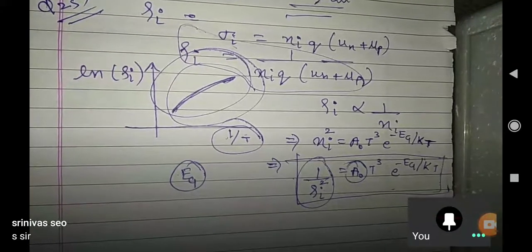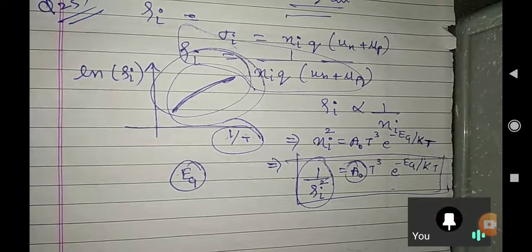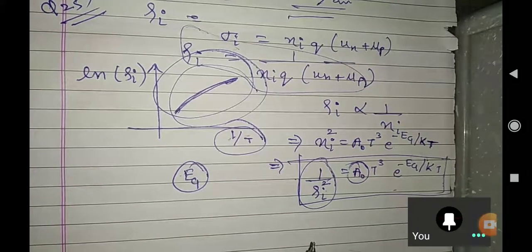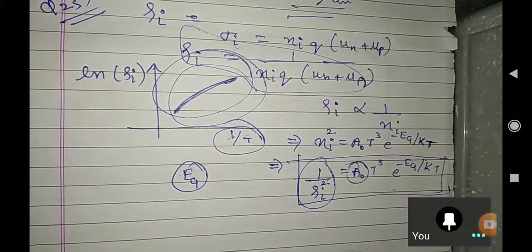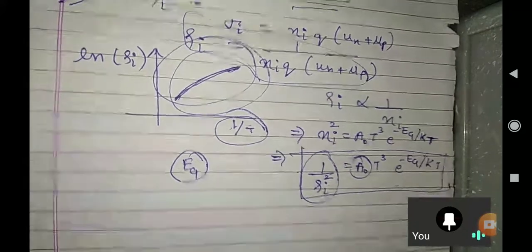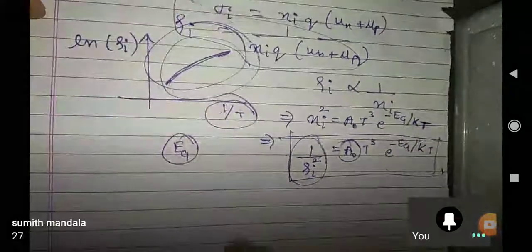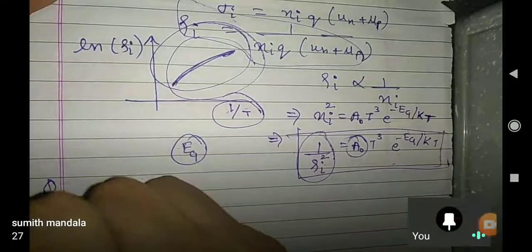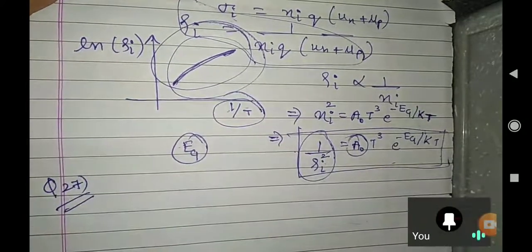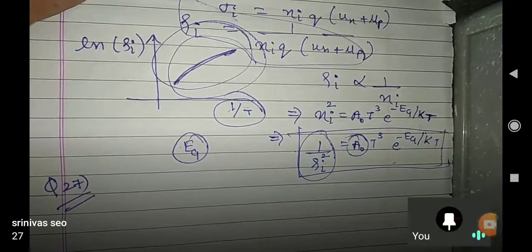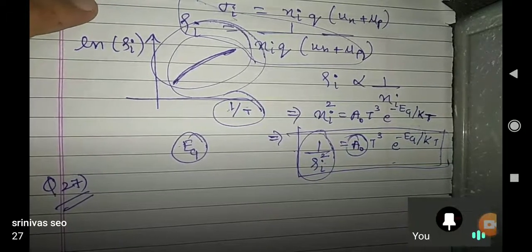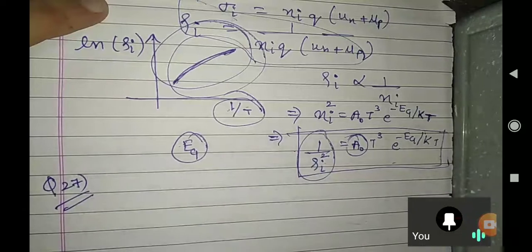Okay, fine. Now let us take more questions from 26 to 31. Any doubt in this? I hope questions 26 to 31 were also displayed in that class. 27, Sumit Mandala is asking. Very good, Sumit Mandala, now you are asking a good question. And believe me, we have done this question. Yes Srinivas, I'm just answering that only. We have discussed this question in our class also.